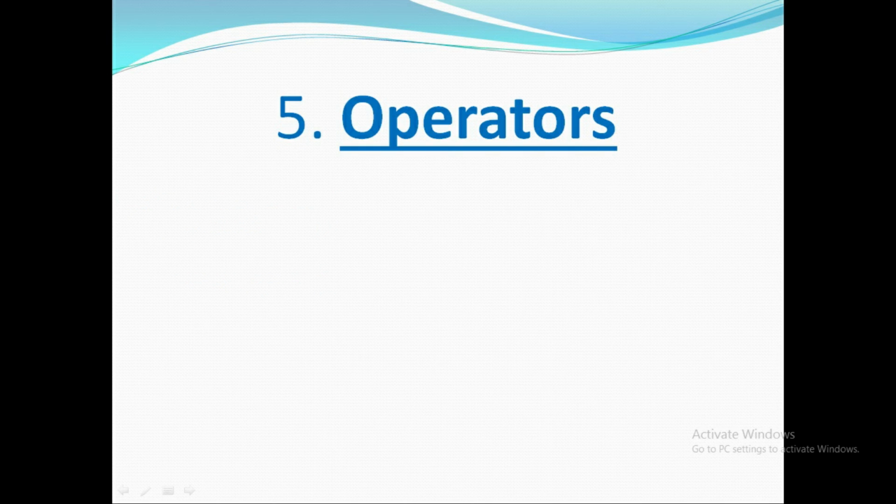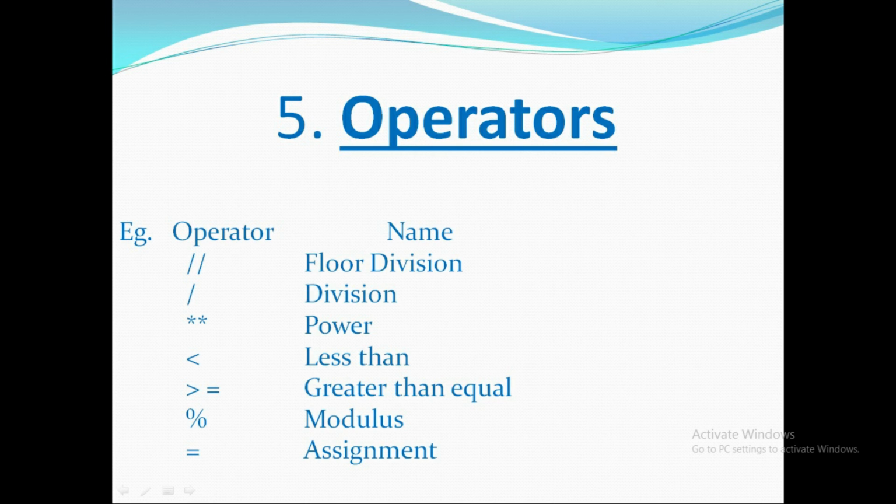The fifth and the last token type is an operator. So what is an operator? An operator is a symbol which performs an operation between two operands. When to use an operator? When we want to perform some arithmetic operation and when we want to assign or initialize the variable. For example, double slash is the floor division, single slash is division, double star is a power, less than is less than, greater than equals to is the symbol of greater than or equal, the percentage symbol is the modulus and equals to is an assignment.